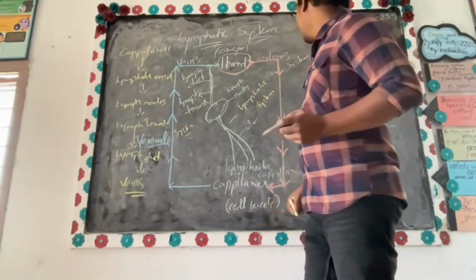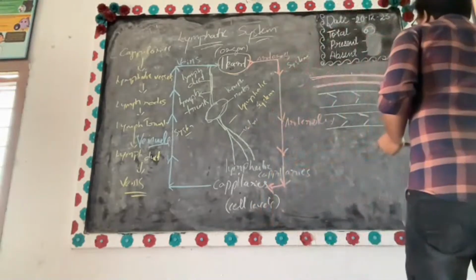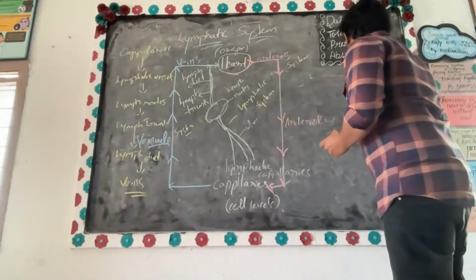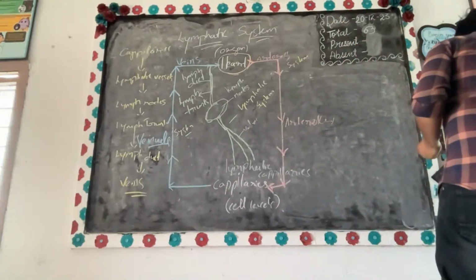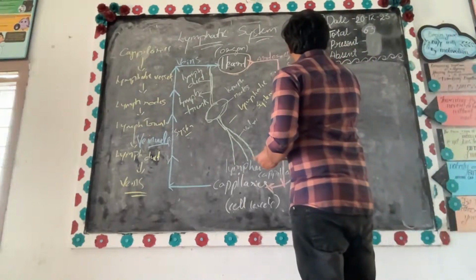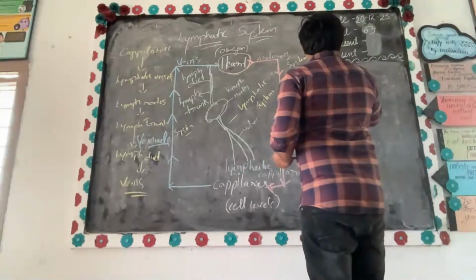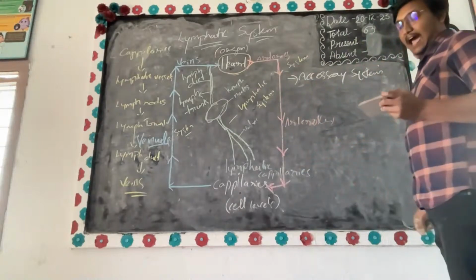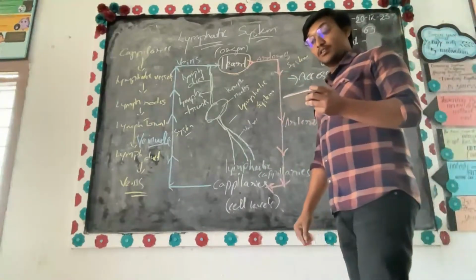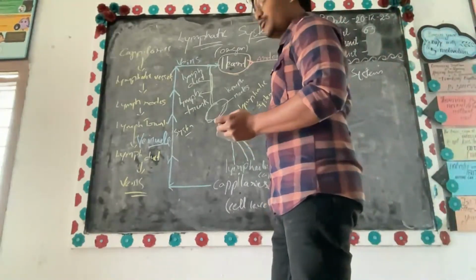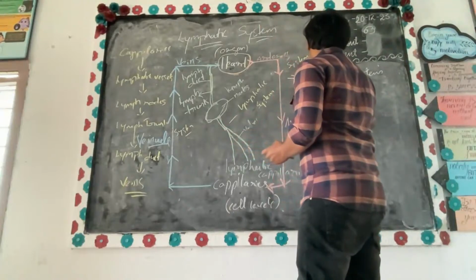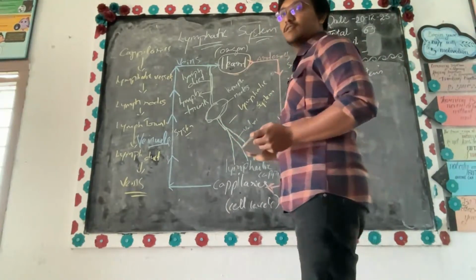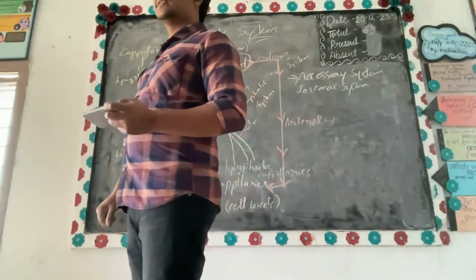Now this one is an accessory system to the venous system. Lymphatic system is what? It is an accessory system to the venous system. What is accessory? What are accessories?